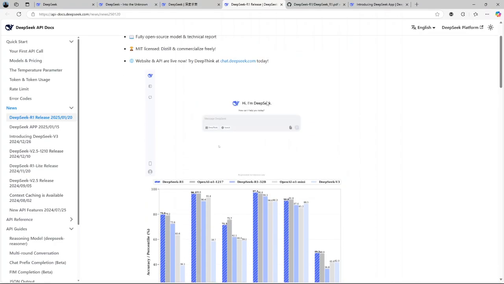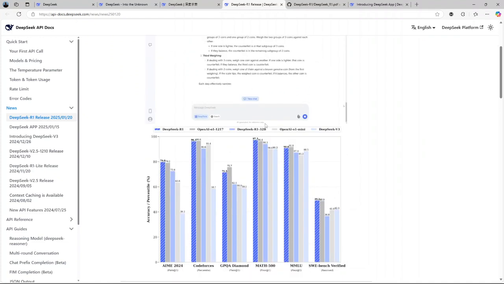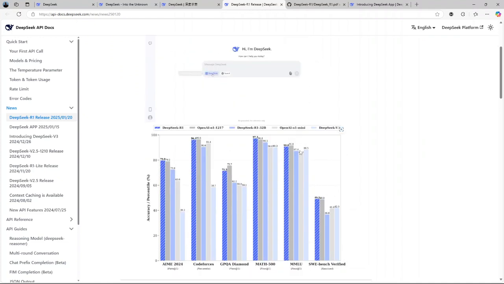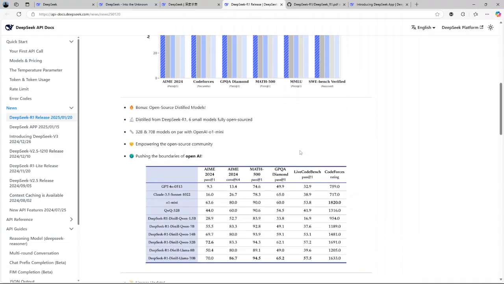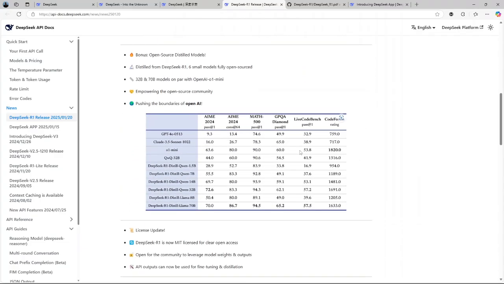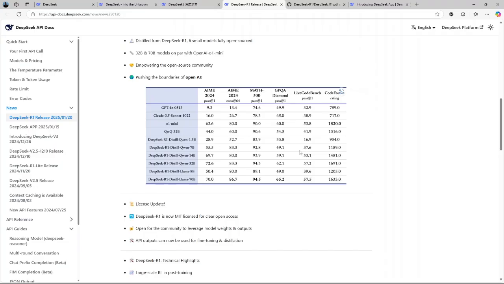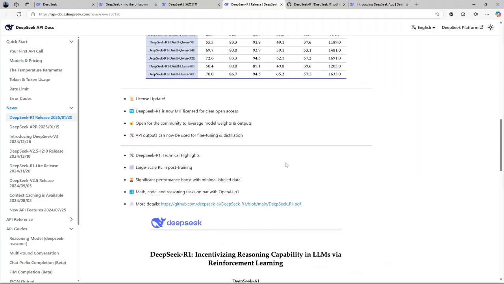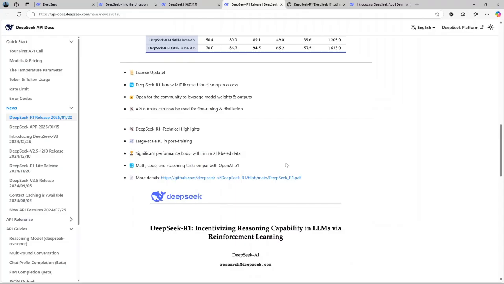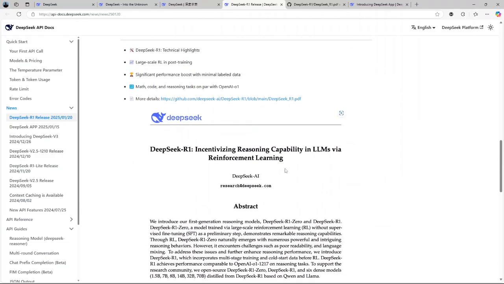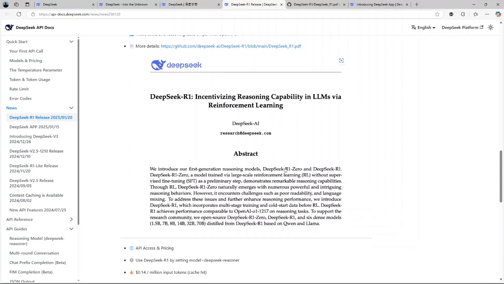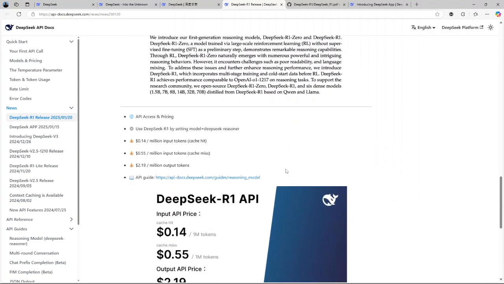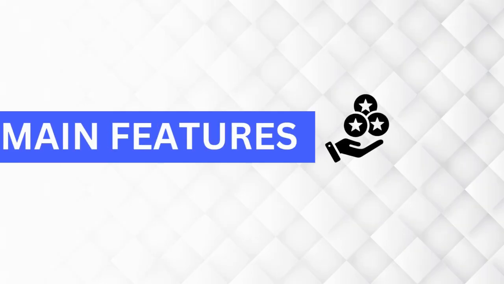DeepSeek's R1 model has been compared to OpenAI's ChatGPT, with some reports suggesting that DeepSeek's model achieves comparable performance while utilizing fewer resources. However, it's important to note that DeepSeek has faced scrutiny and criticism. OpenAI has accused DeepSeek of training its chatbot using ChatGPT's responses, suggesting unethical behavior. Despite these allegations, DeepSeek's model includes genuinely inventive features, highlighting the complex nature of innovation and competition in the AI industry. Now let us talk about the main features of Deepseek.